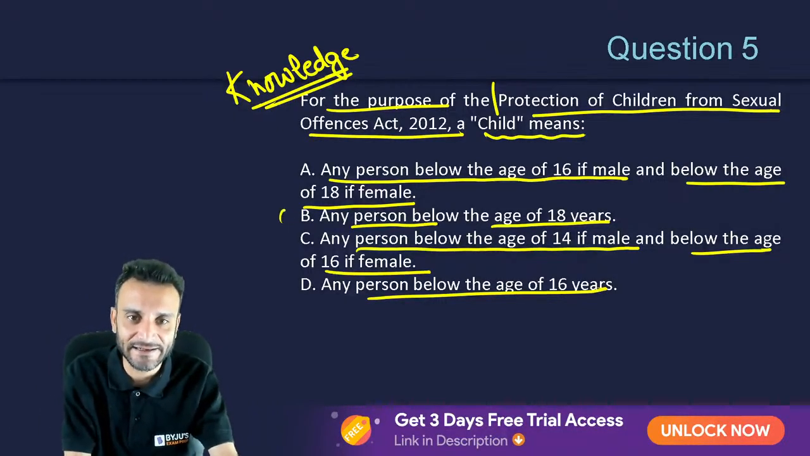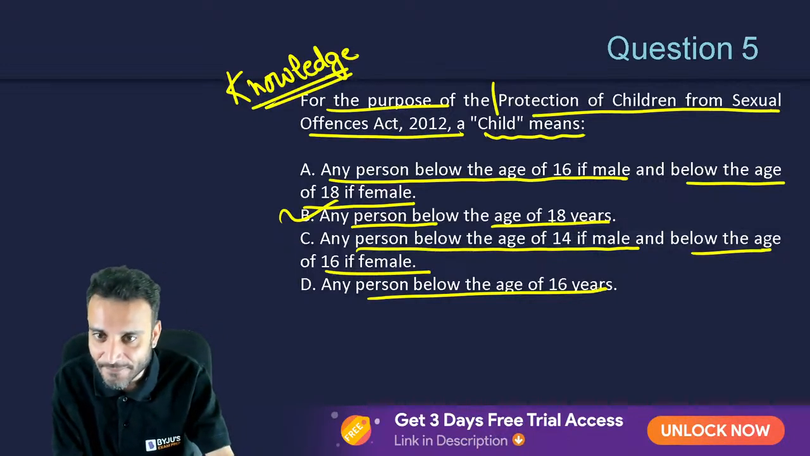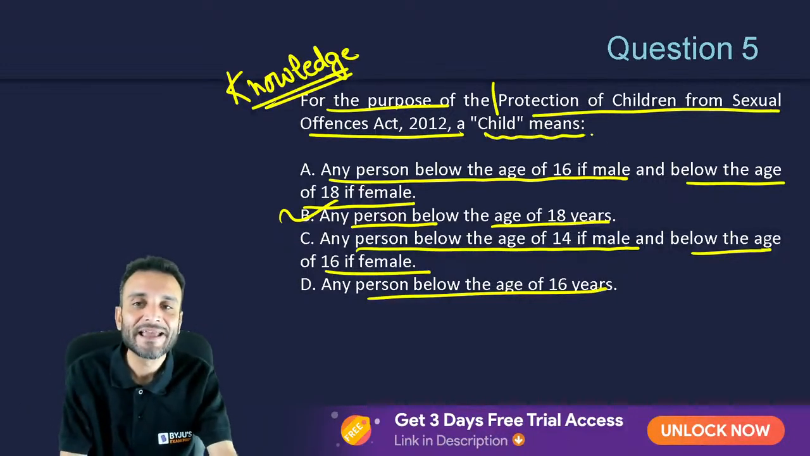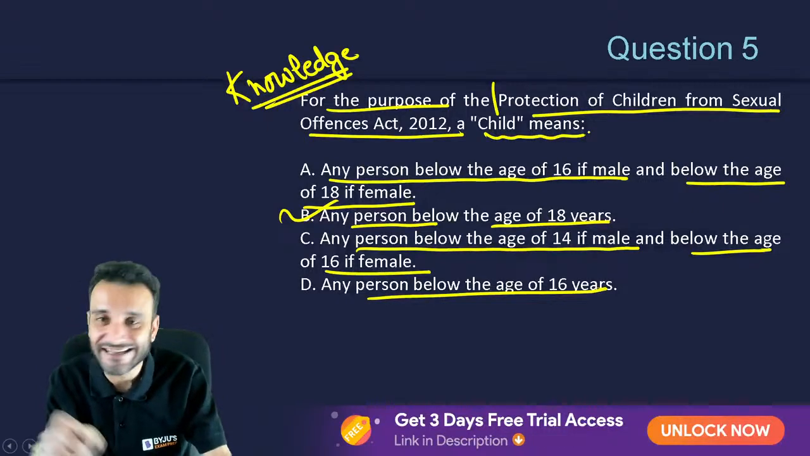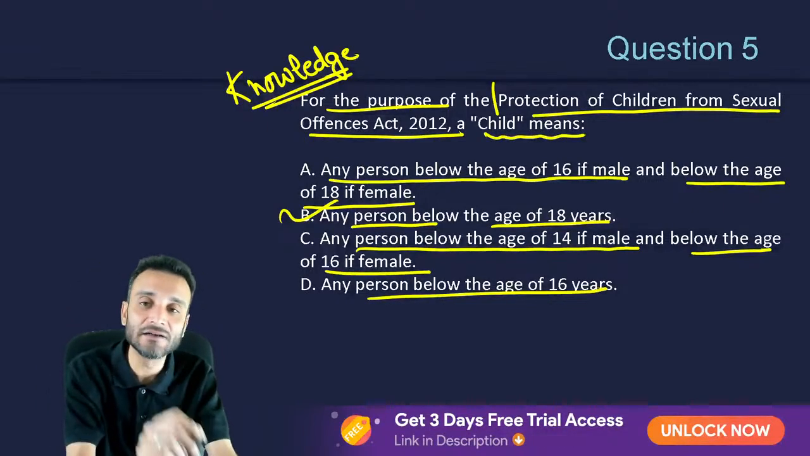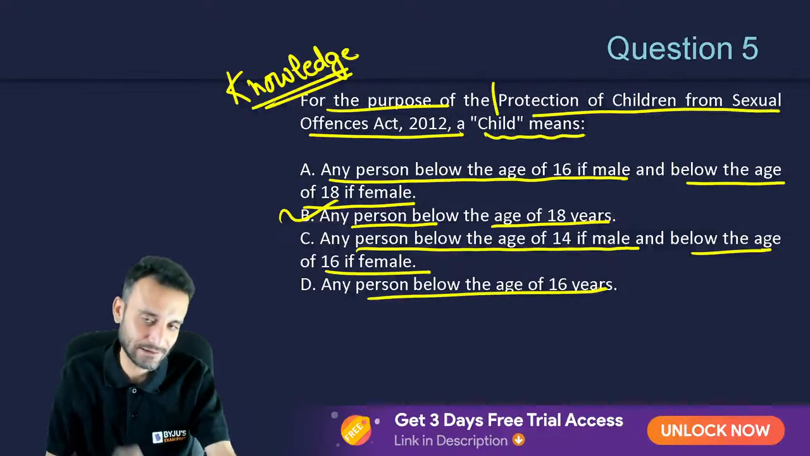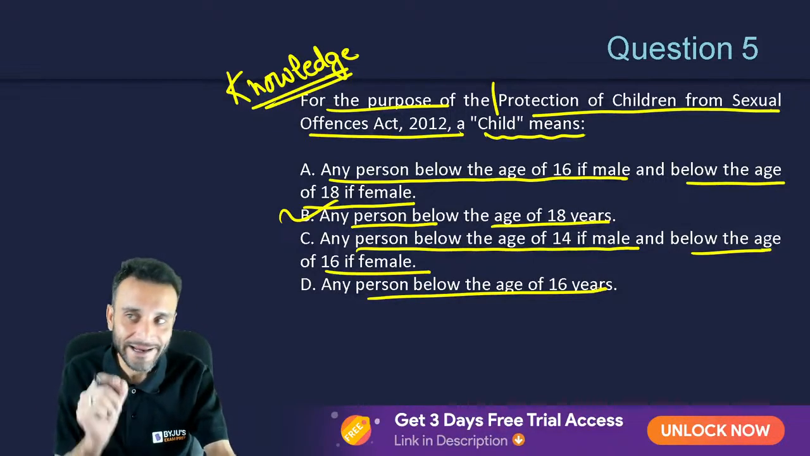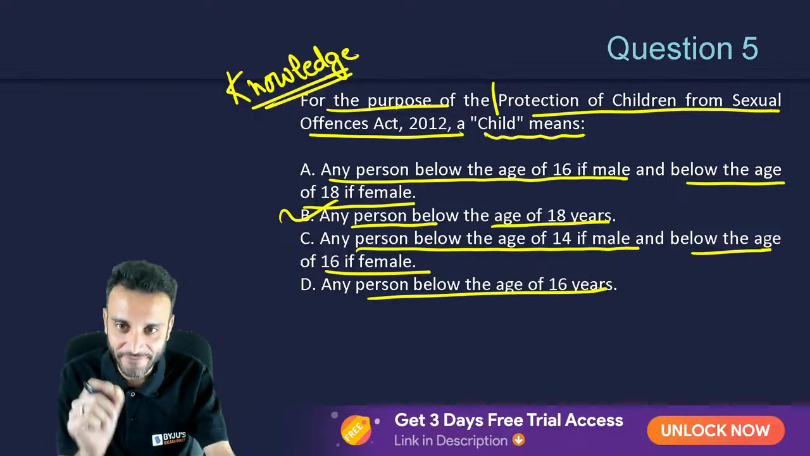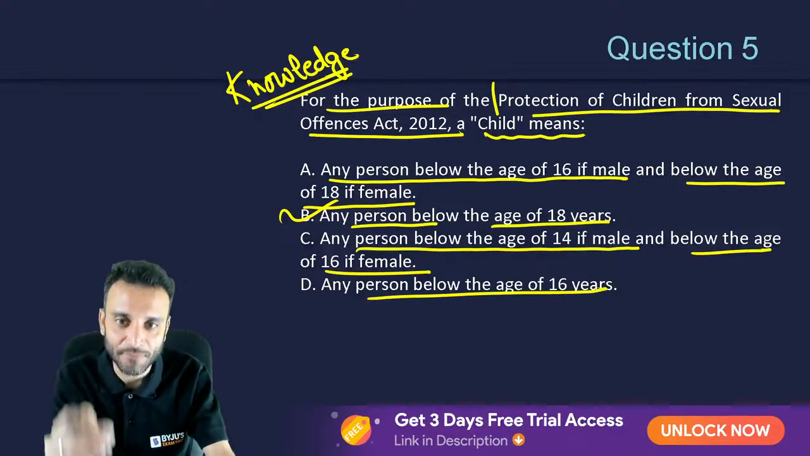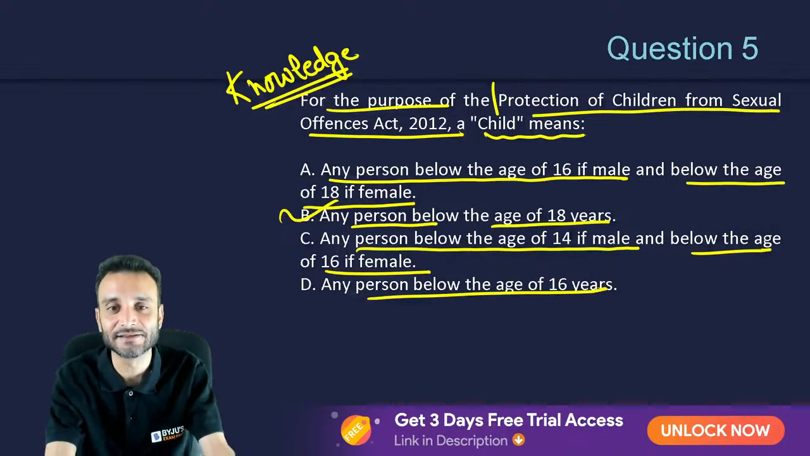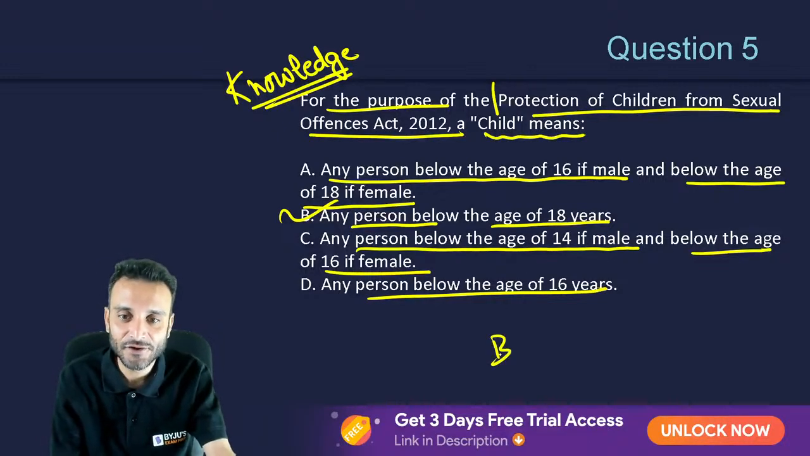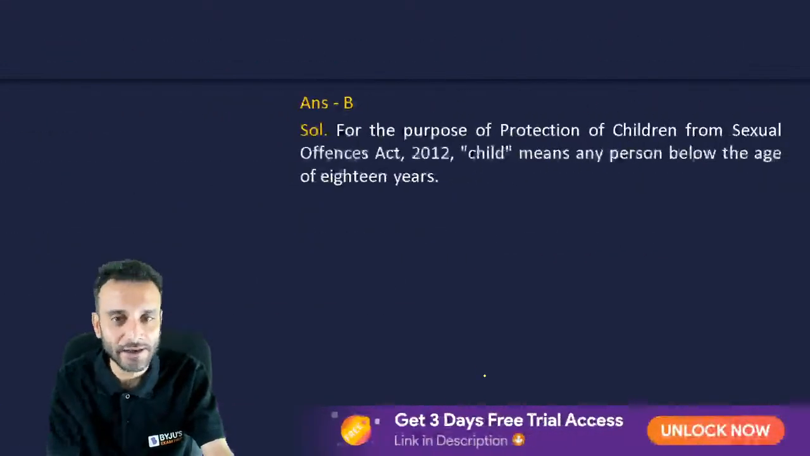Let's see the correct answer. The correct answer is B. Any person below the age of 18 is a child under the POCSO Act. Under the POCSO Act, every child means somebody below the age of 18 years. Yes, is that clear? So B happens to be the correct answer.